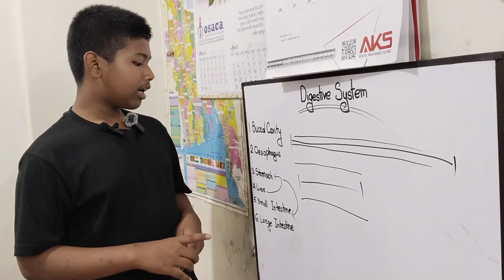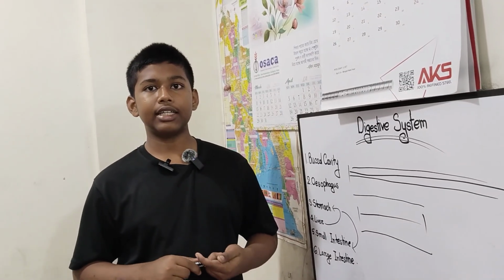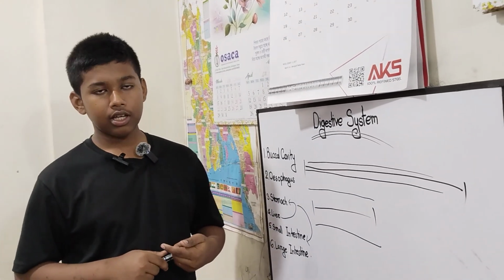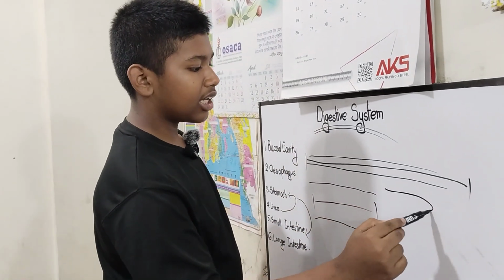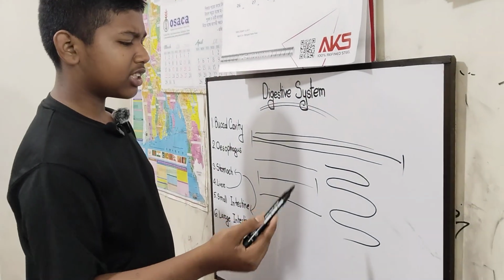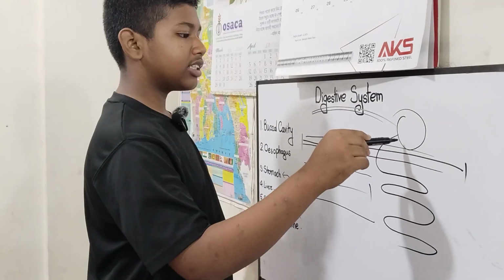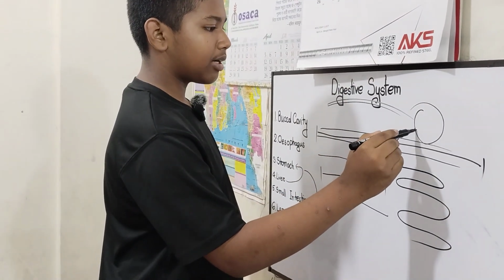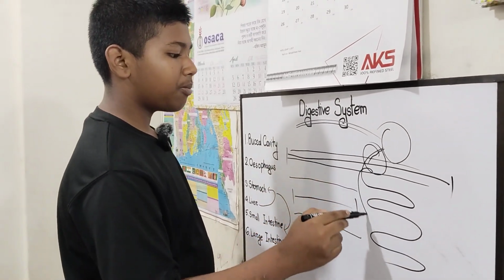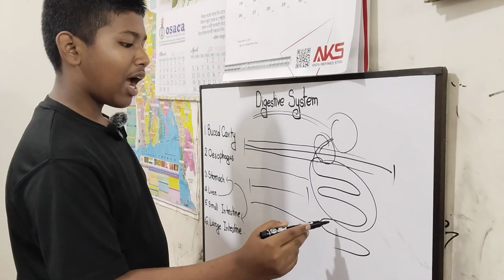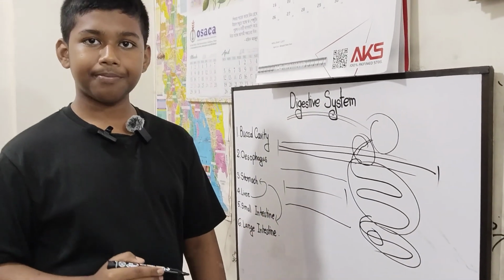something like that. The large intestine also has three parts. These are called cecum, rectum, and ileum. Sorry, cecum, rectum, and colon. Let's talk about the small intestine first. The small intestine is kind of like a DNA pattern, not really a DNA spiral pattern. When it gets out of the stomach, let's say this part is the stomach. The part that goes out is called the duodenum, the rest you can see here is called jejunum, and the last part where the villi are present right here is called ileum.